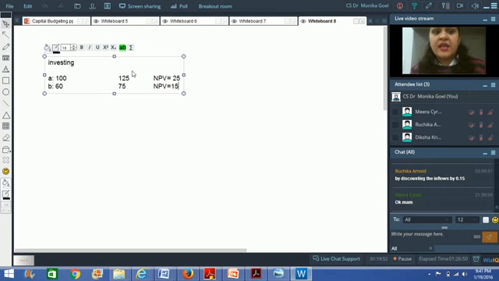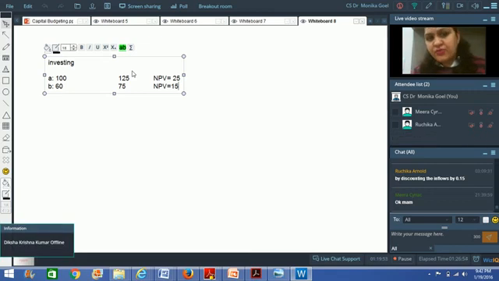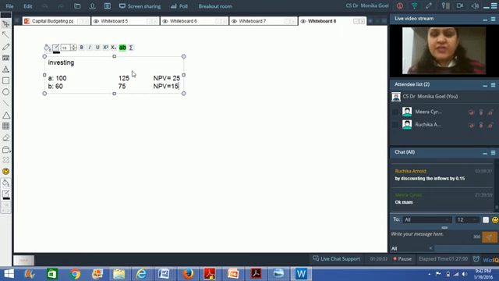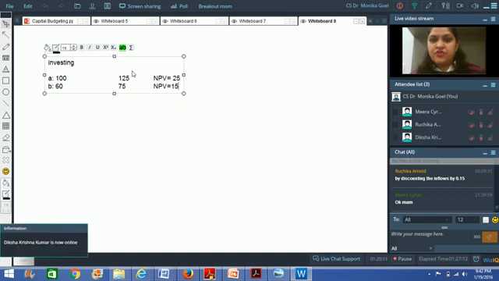of 15 rupees, isn't it? Project A is giving me the net present value of 25 rupees and project B is giving me a net present value of 15 rupees. Which of the two projects would you like to invest in?